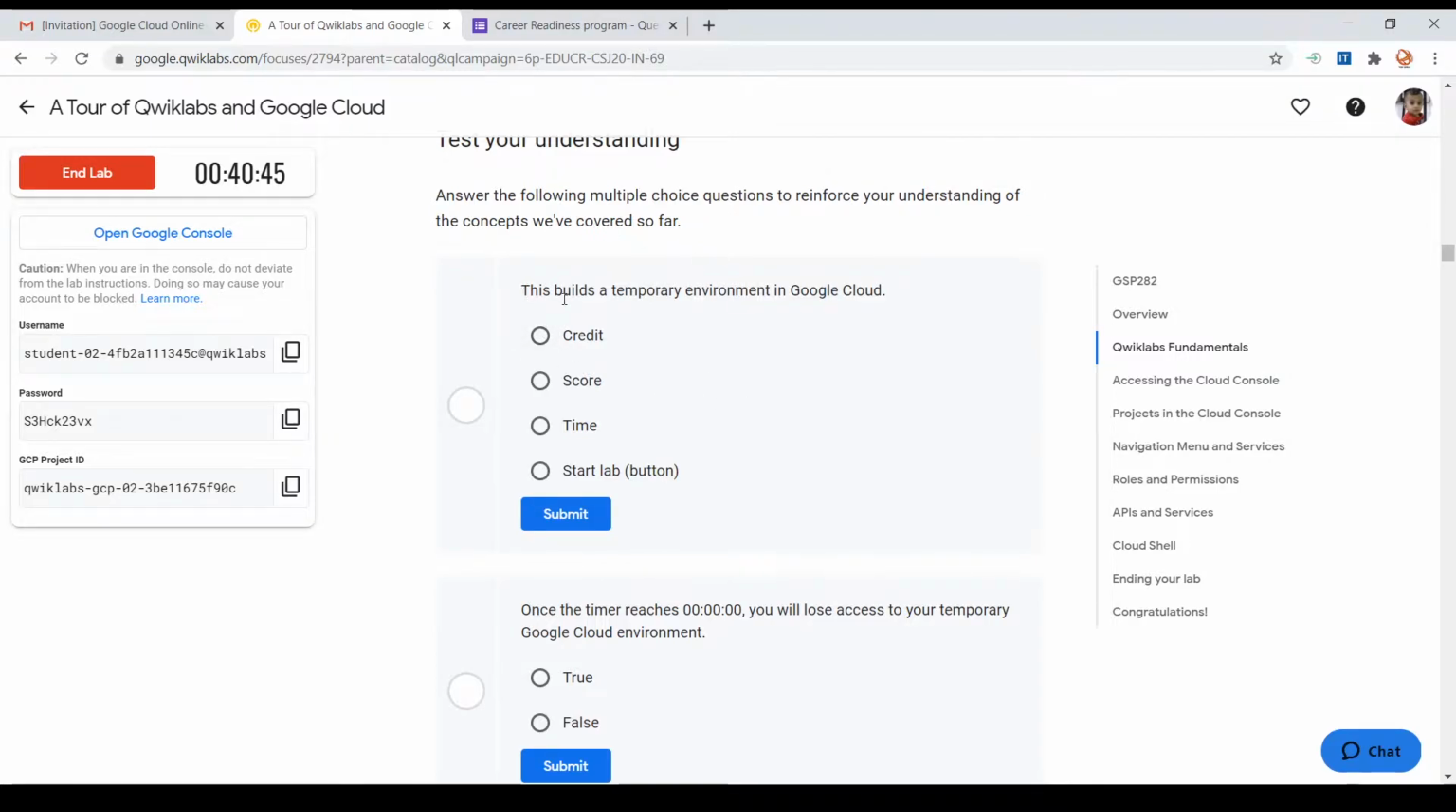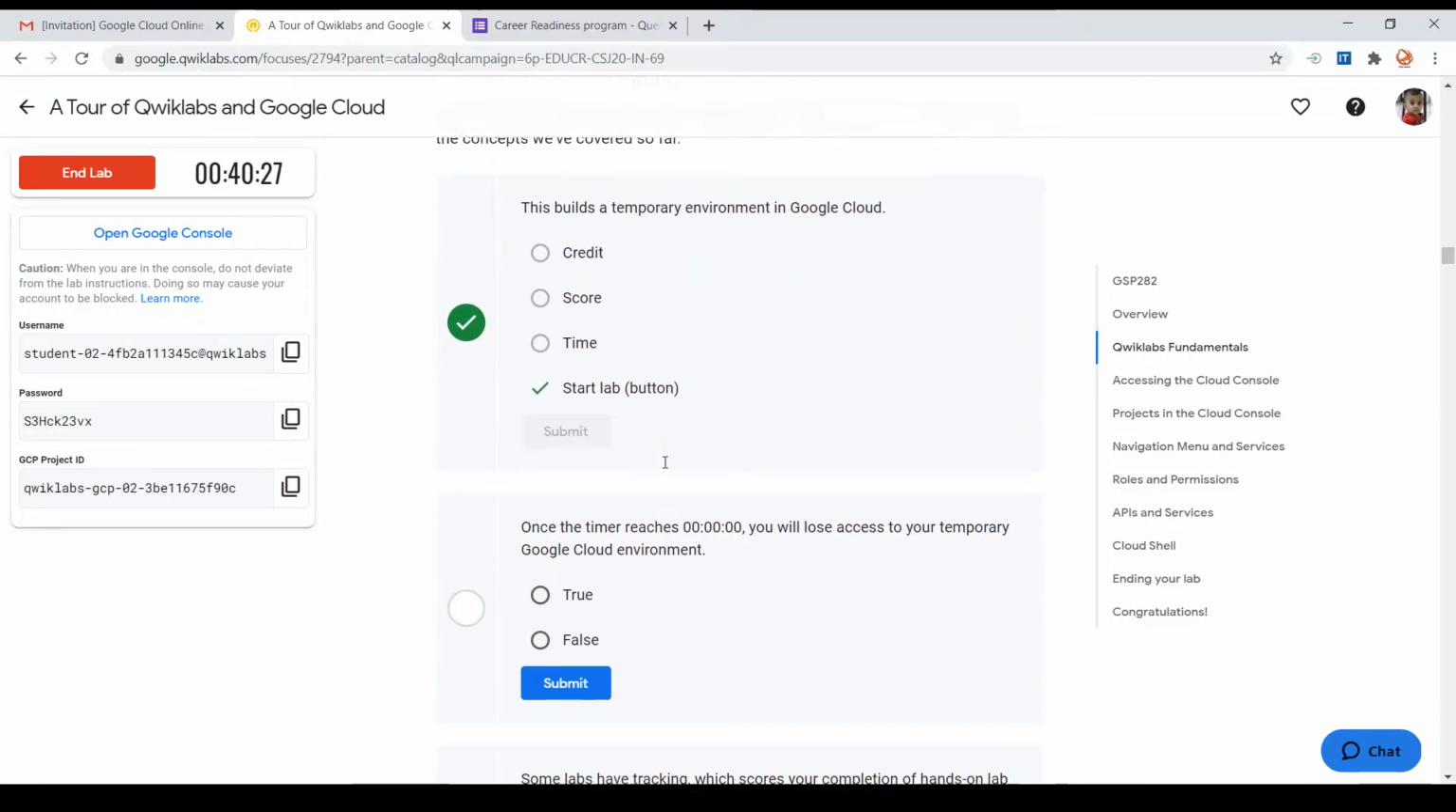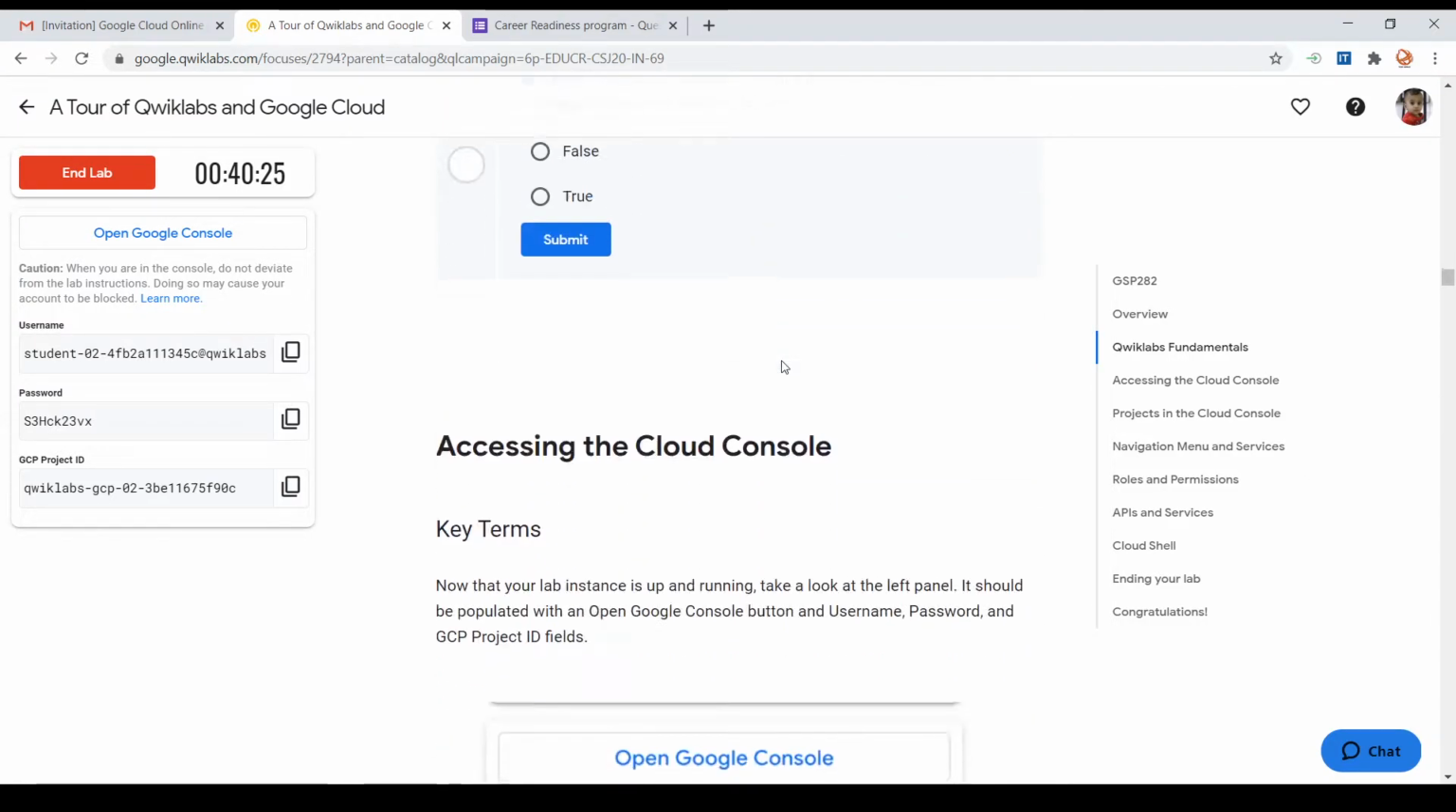So let me answer the first question. This builds a temporary environment in Google Cloud. As we know, when we click on the start button, then only Quick Labs builds some resources to do the lab. So let me check whether my understanding is correct. Clicking on, yeah, it's correct. So like this, you can check your understanding.